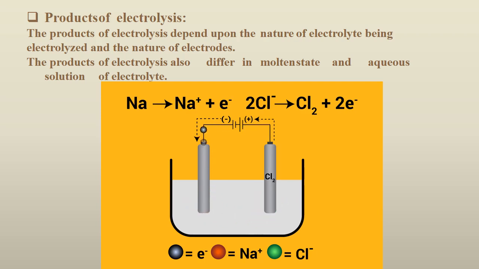Cl will accept the one electron as per the stoichiometric reaction. But to balance the chemical reactions, we need to balance it with respect to the two electrons, because either you can present this formation as Cl minus gives half Cl2 plus electrons, and the electrolysis process takes place in this manner.